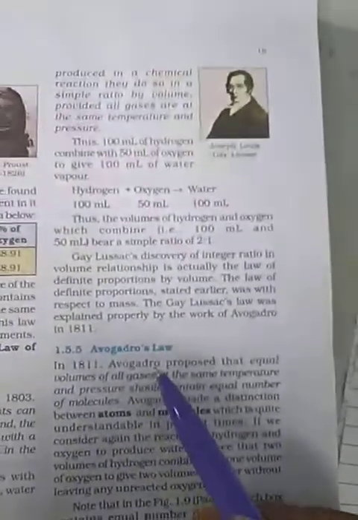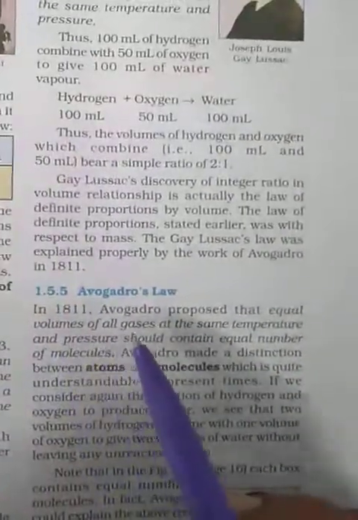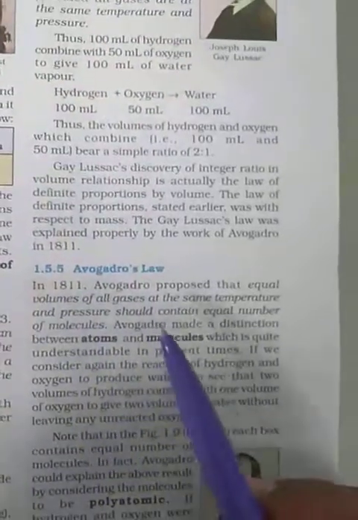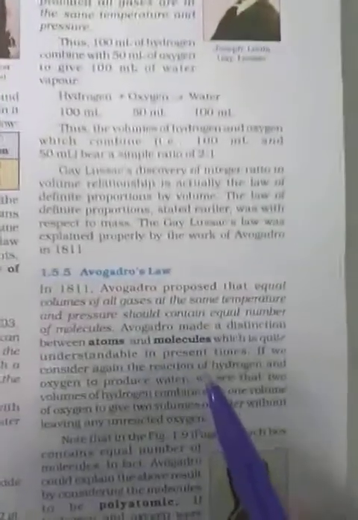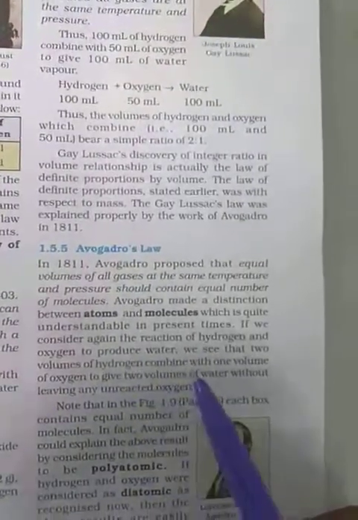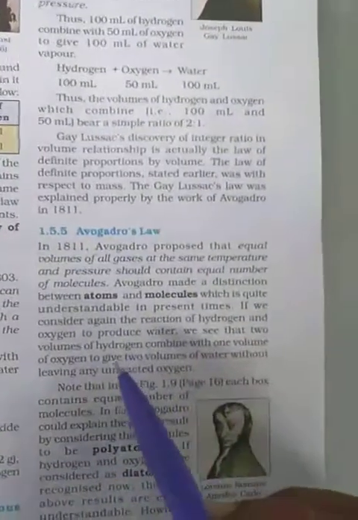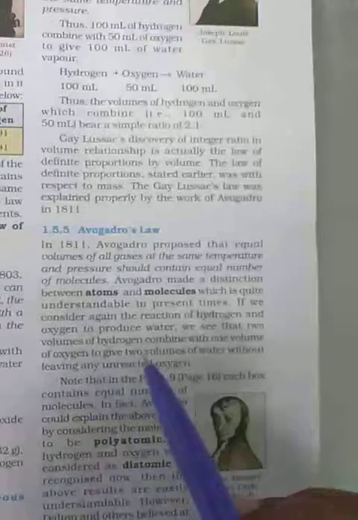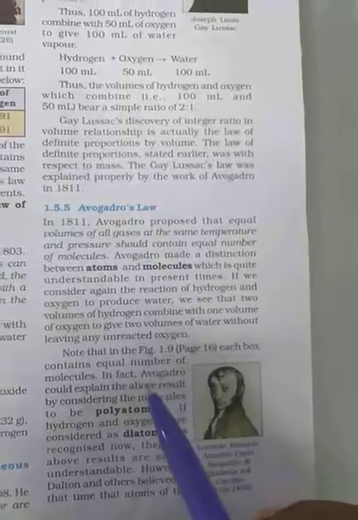Now on this basis again I will explain the next topic, that is 1.55 Avogadro's law. So what is Avogadro's law? Avogadro proposed that equal volumes of all gases at the same temperature and pressure should contain an equal number of molecules. Avogadro made a distinction between atoms and molecules, as I explained earlier. If we consider again the reaction of hydrogen and oxygen to produce water, we see that two volumes of hydrogen, H2, combine with 1 volume of oxygen to give 2 volumes of water without leaving any unreacted oxygen.